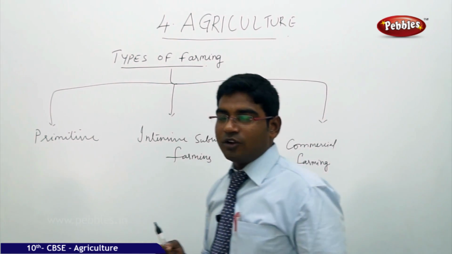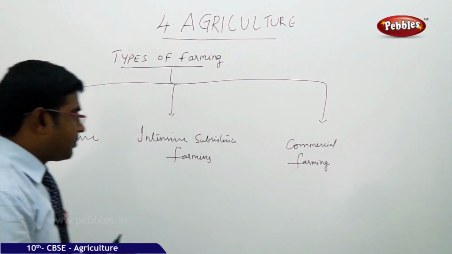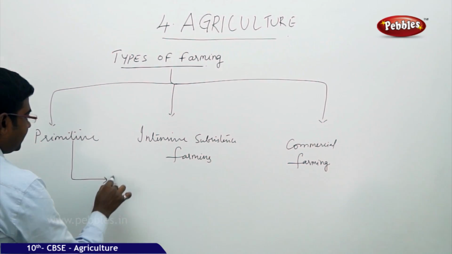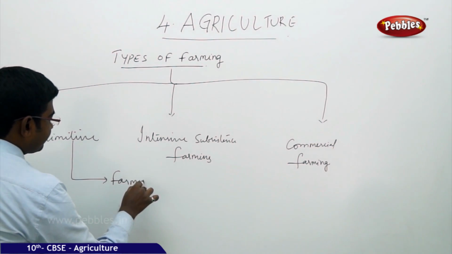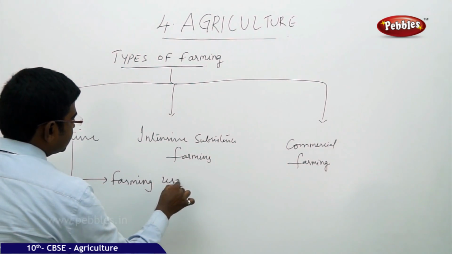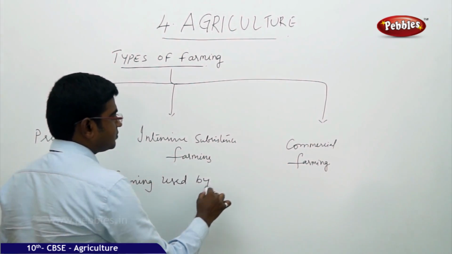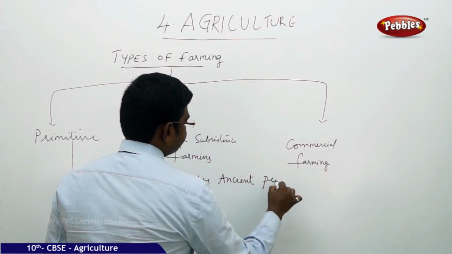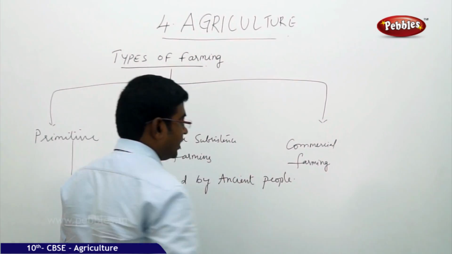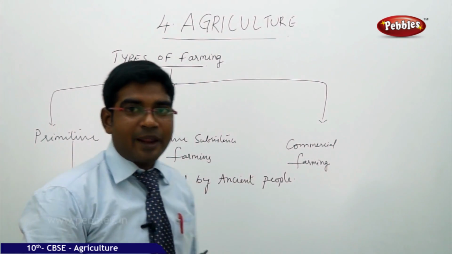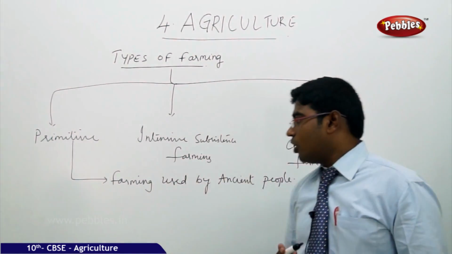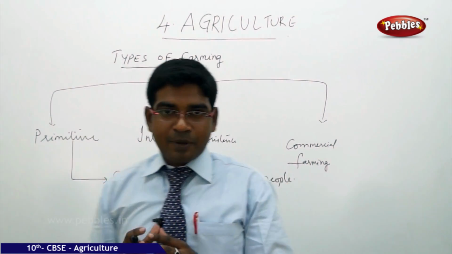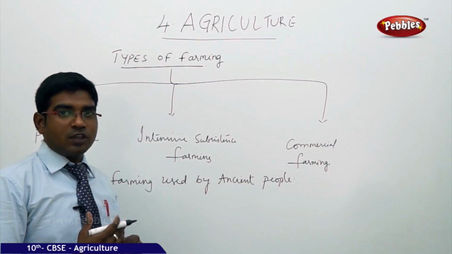Now, let us find out what primitive farming is. Primitive farming is the farming used by ancient people. This type of farming was practiced before modern technology improved the lives of human beings.